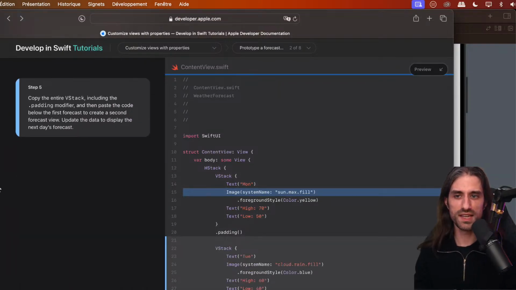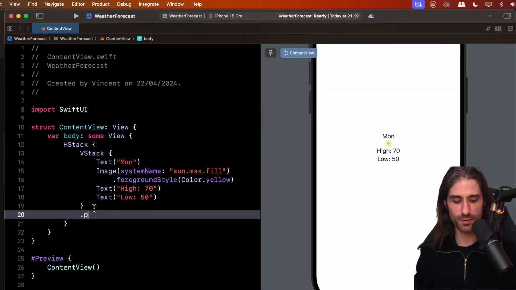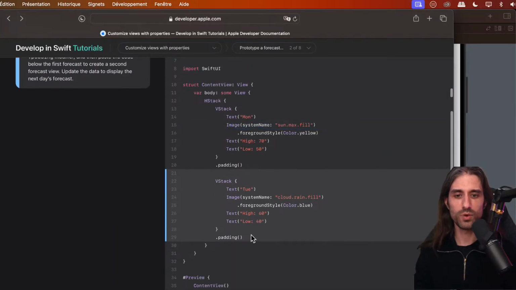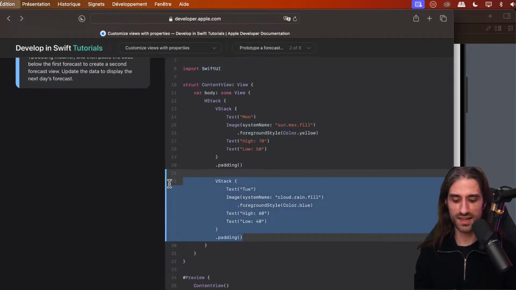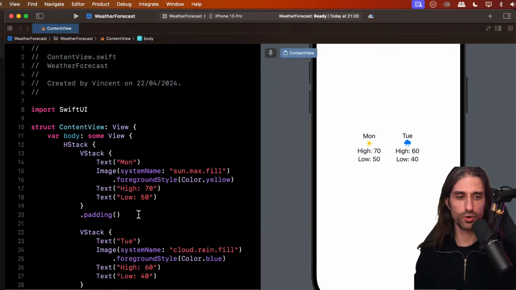And then we're going to copy the entire VStack, including the padding modifier, and then paste the code below the first forecast to create a second forecast view, and we update the data to display the next day's forecast. Actually, I should have also kept the padding on the VStack, so I've put it back. And so you can see now I need to add the second VStack. You can do it by copy and pasting the first one and then changing the data. Me, I'm just copy and pasting from the tutorial so that I don't make a mistake.